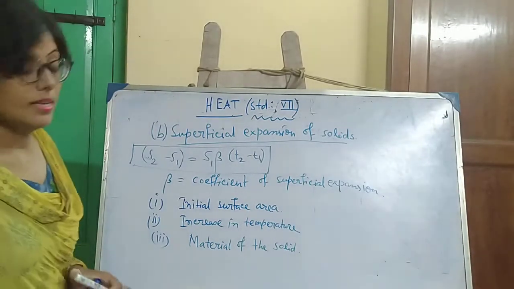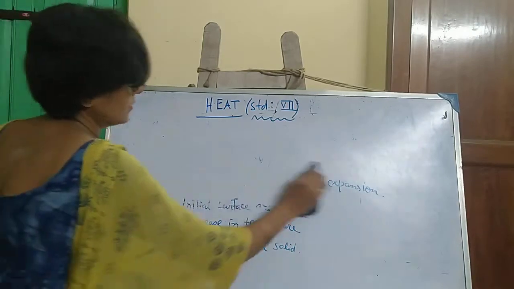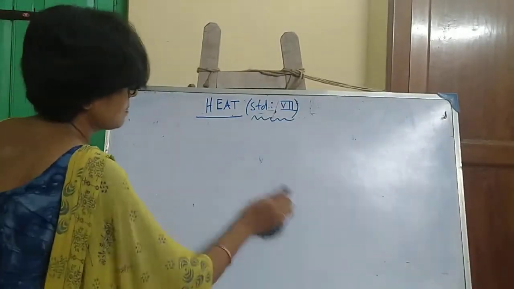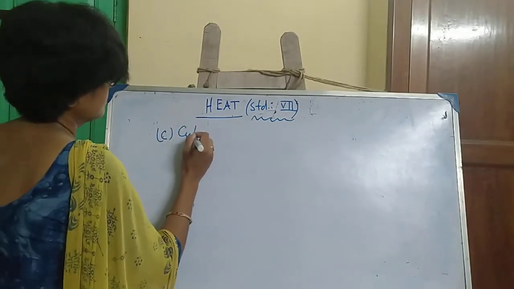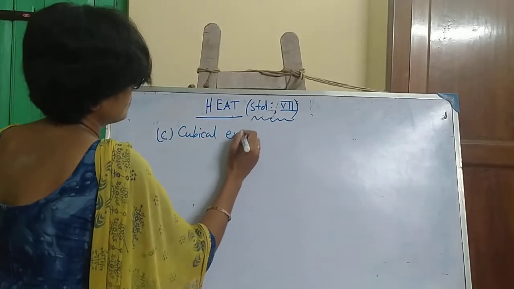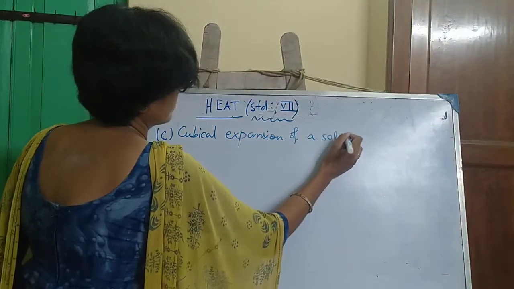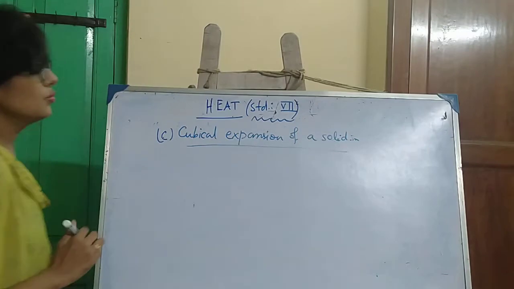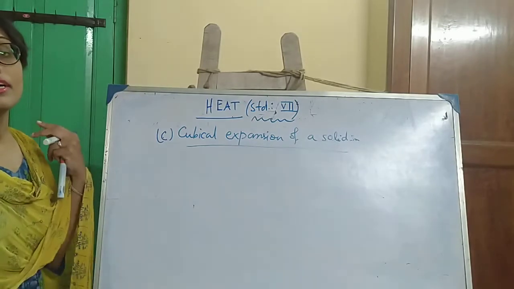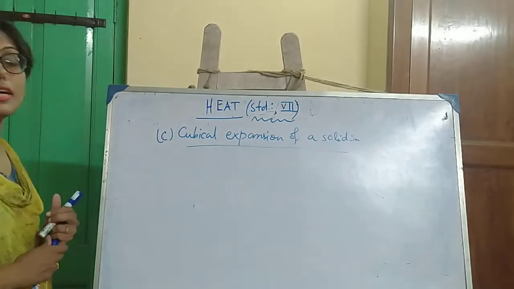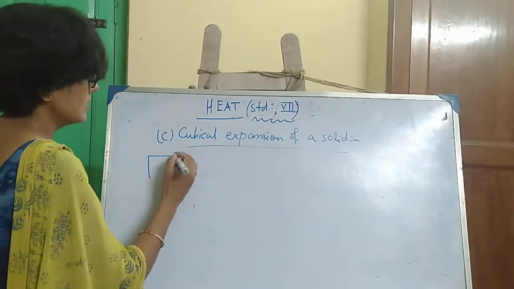Clear? Number 3, cubical expansion or volumetric expansion of a solid. From the term cubical expansion, it's clear that this expansion is related to the expansion in volume. So we have to consider a 3-dimensional solid object. Clear? Suppose a 3-dimensional solid